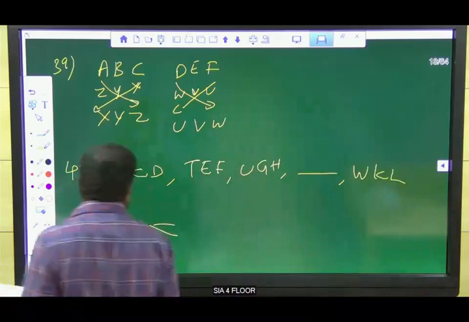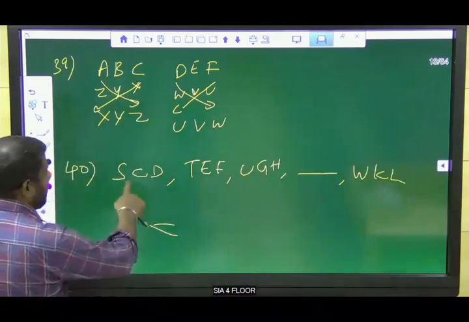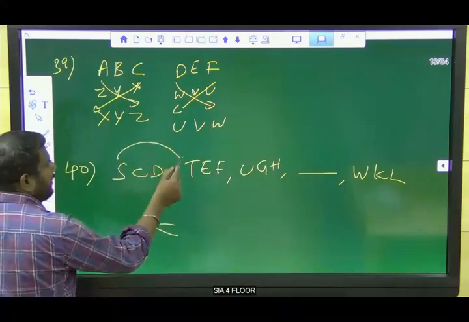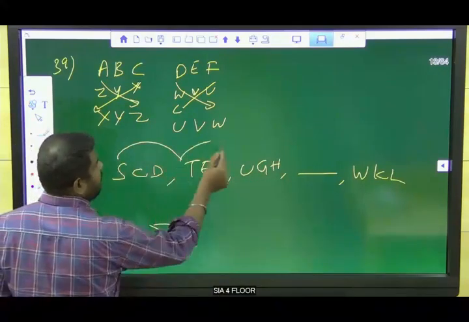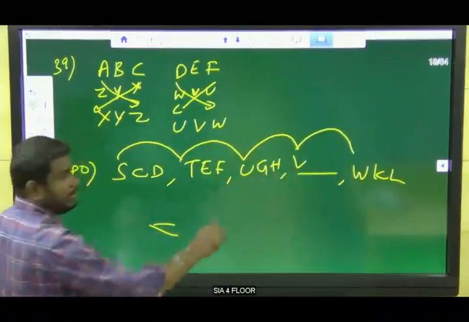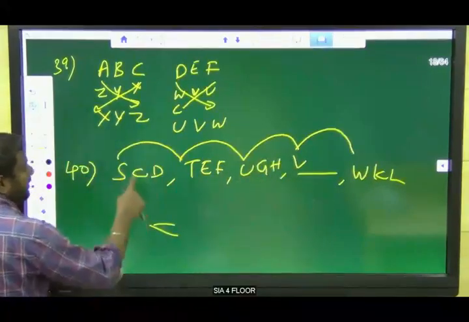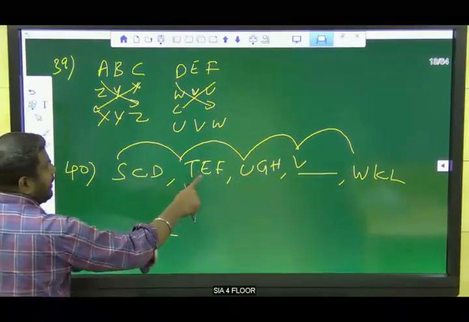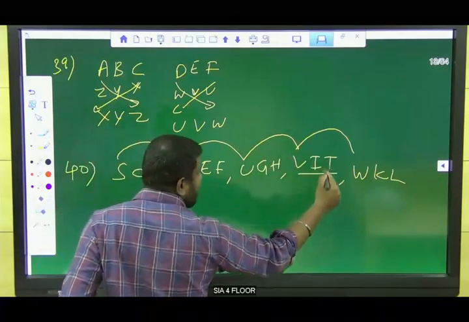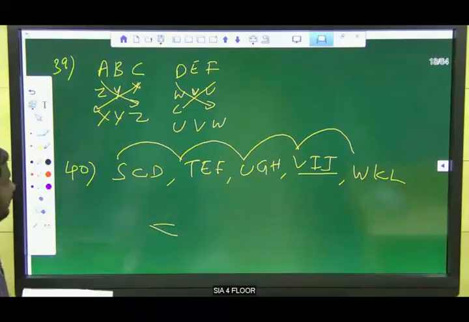So listen here. This is like an alphabet series. We can compare simply. S, C, D, T, E, F, U, G, H, W. Compare the first letters: S, T, U, so next will be V, and then W. S, T, U, V, W. Then C, D, E, F, G, H, so definitely next should be I, J, K, L. It's the order of alphabets.